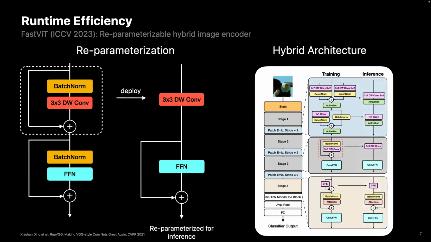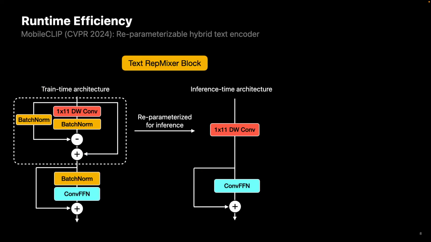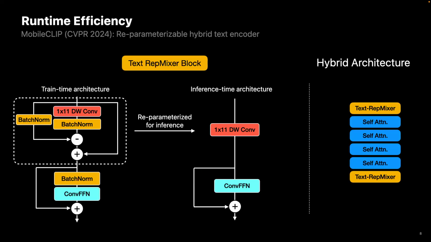As you see in inference, we have much less parameters. Okay, now let's take a look at the text encoder. We use a similar trick, actually. We use a hybrid model, which is a combination of convolutional layers plus some attention layers. And our convolutional layers are, again, reparameterizable. And during inference, we have much less parameters. And here is the architecture of our hybrid text encoder.